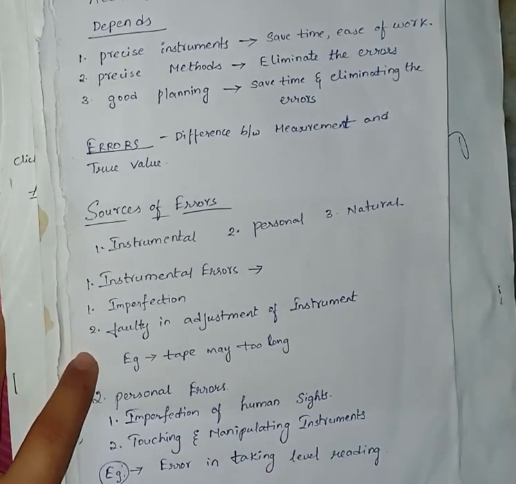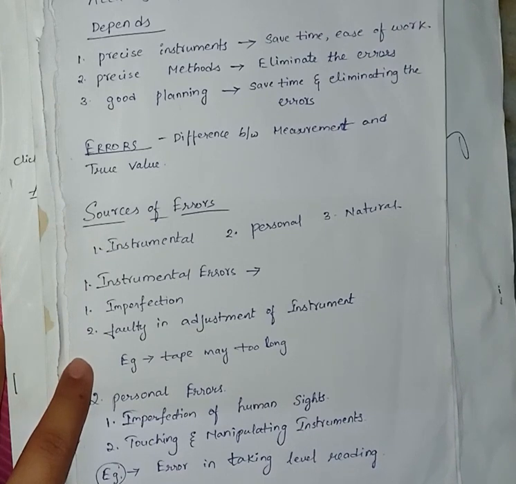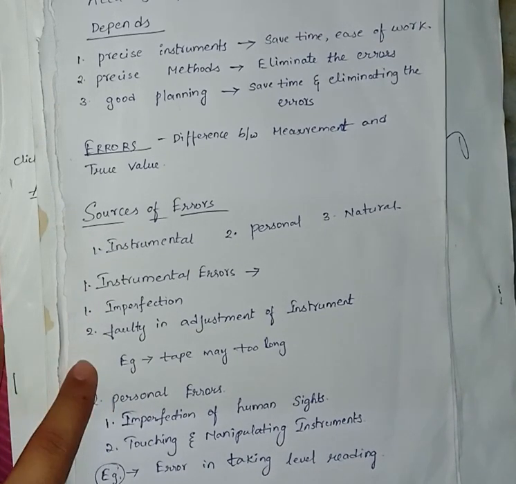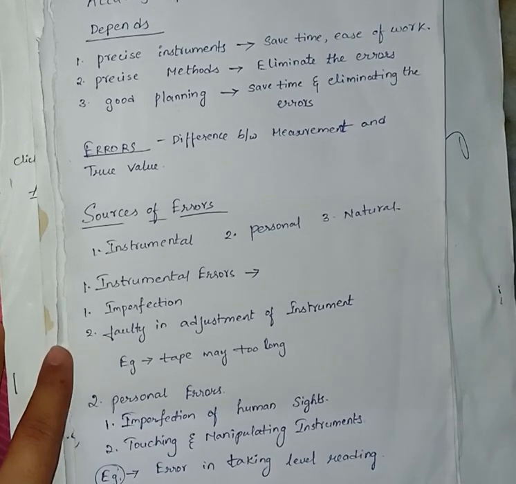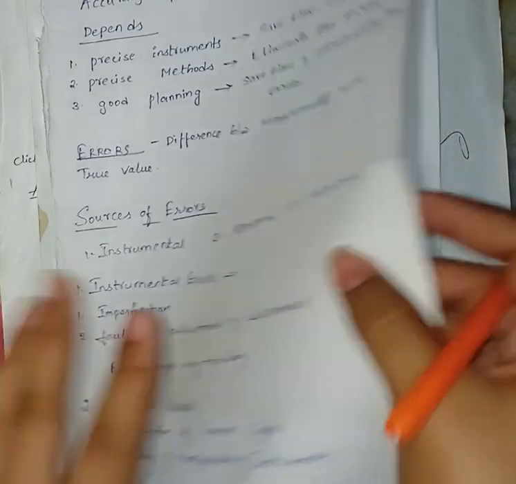What is a personal error? The error may also arise due to imperfection of human sight in observing and touching and manipulating the instrument. For example, an error may be in taking the level reading or reading an angle on the circle of a theodolite. Such type of error is known as a personal error.